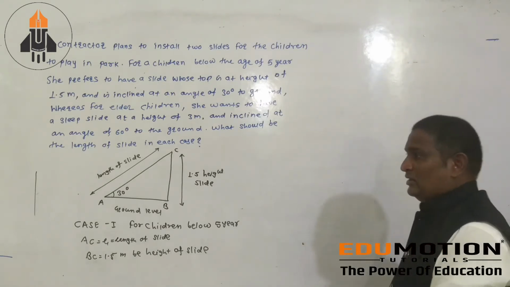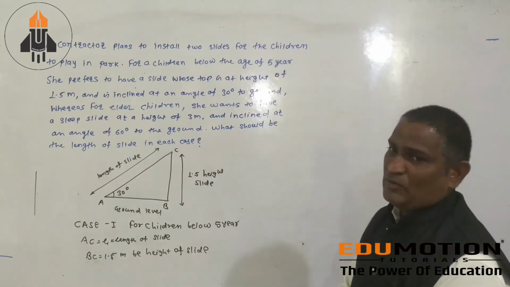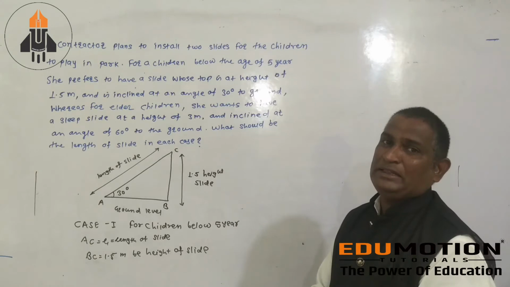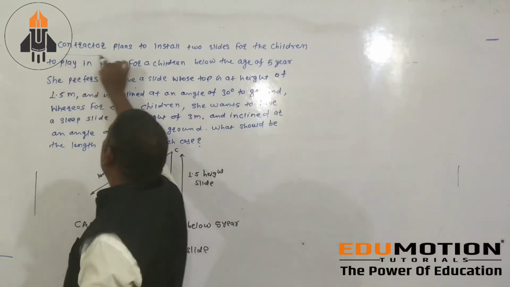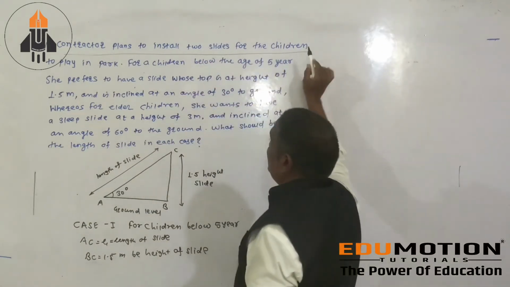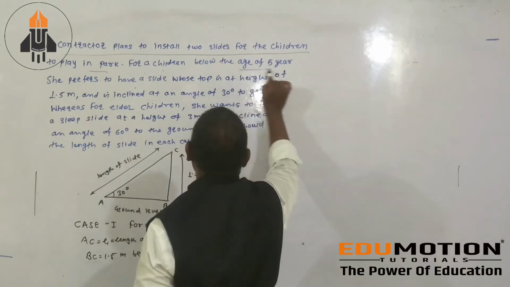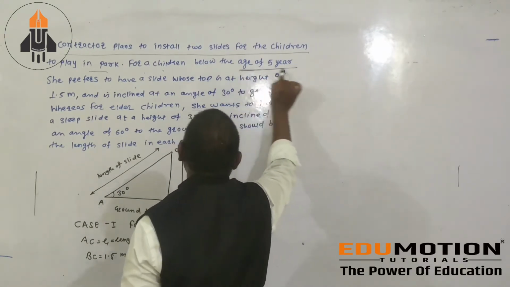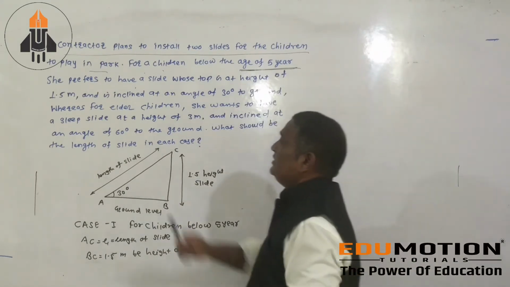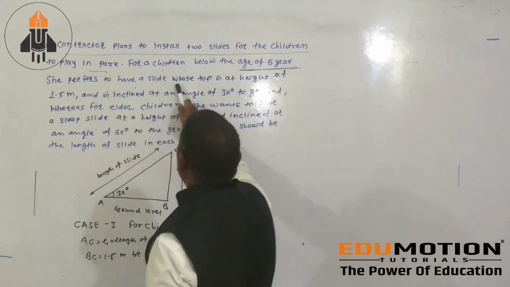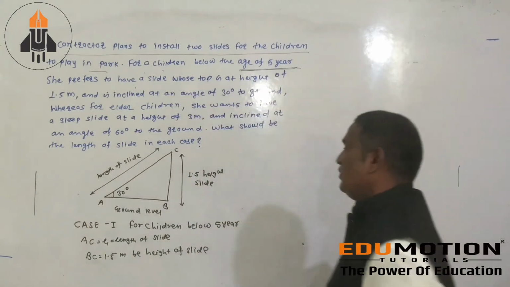In this problem, there are 2 cases, case number 1 and case number 2. First is that a contractor plans to install a slide in a children's park. For children below the age of 5 years, she prepares to have a slide whose top is at a height of 1.5 meter.